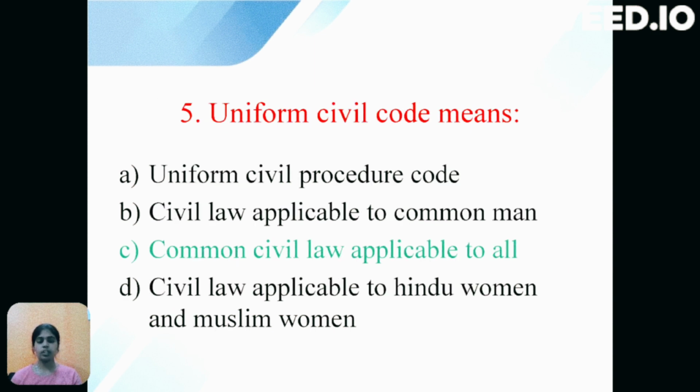Next question is Uniform Civil Code means. The options are option A Uniform Civil Procedure Code, option B Civil Law applicable to common man, option C Common Civil Law applicable to all, option D Civil Law applicable to Hindu women and Muslim women. The correct option is C, that is common civil law applicable to all. Civil laws are mostly referred to for the torts committed by the individual, and its procedure is given in the civil procedure code.